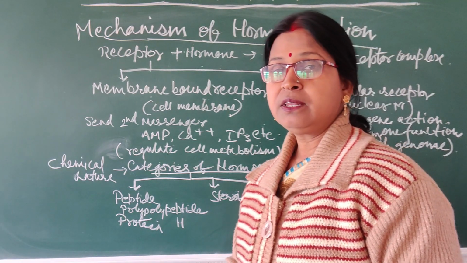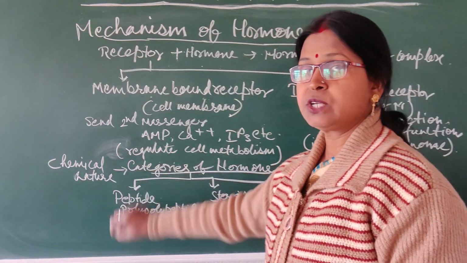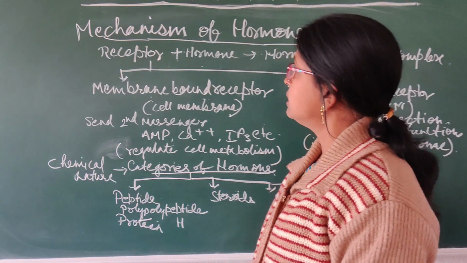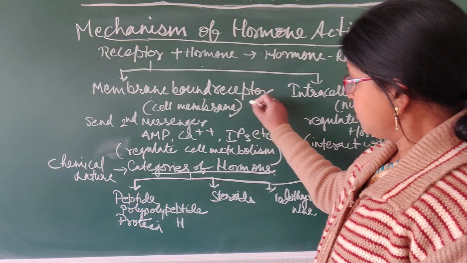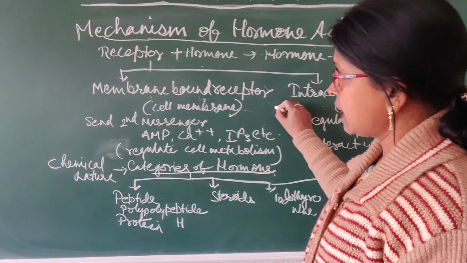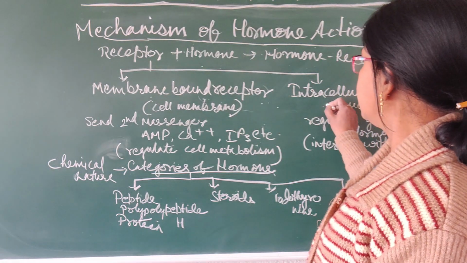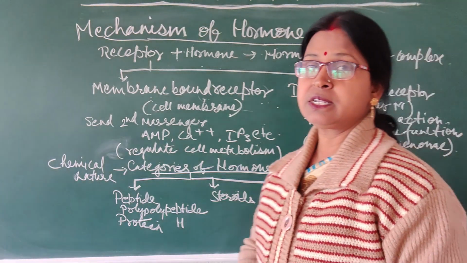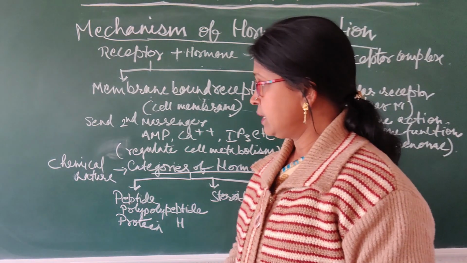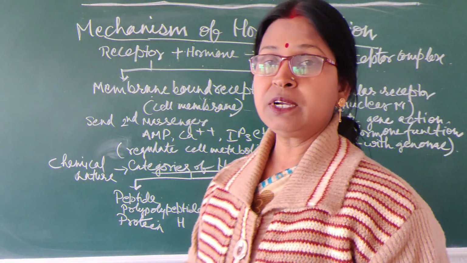So in this way there are different types of hormones depending upon their chemical nature, which are associated with controlling and regulating different activities, either by membrane bound receptors or with the help of intracellular receptors. Now we will discuss this mechanism of hormone action with the help of the diagram.